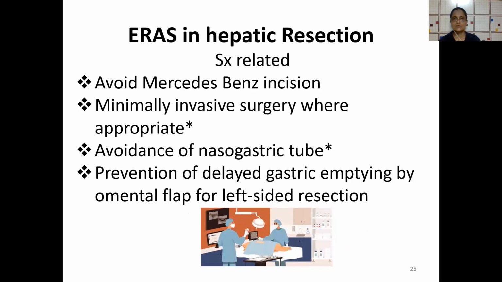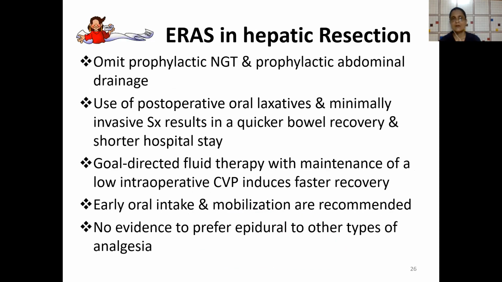Surgery-related ERAS protocols say that you should avoid Mercedes-Benz incision, use minimally invasive surgeries when appropriate, avoid nasogastric tube, and prevent delayed gastric emptying by omental flap for left-sided resection. Prophylactic nasogastric tube and prophylactic abdominal drain are supposed to be omitted as per ERAS protocol. Use of post-operative oral laxatives and minimally invasive surgery results in quicker bowel recovery and shorter stay in the hospital.